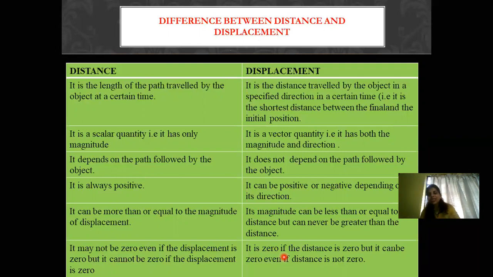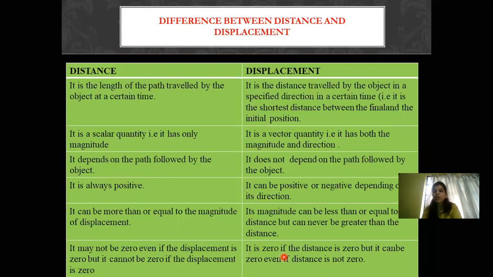So in this case, if distance is zero, displacement can be zero. Though if distance has some value, still displacement can be zero, the reason being that the body is coming back to the same position. Are you understanding? But if the body is not at rest, it is going to cover some distance, so it cannot be zero.